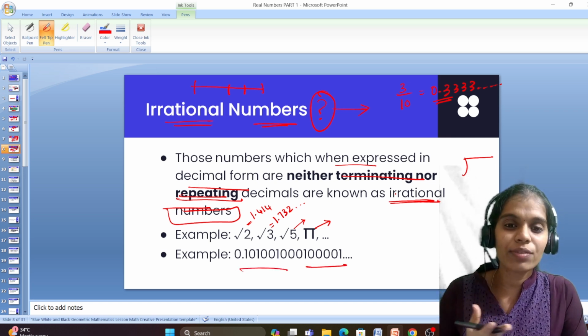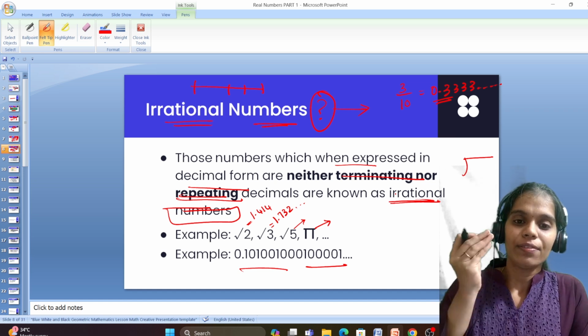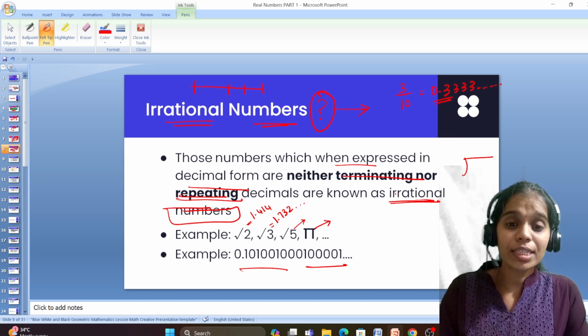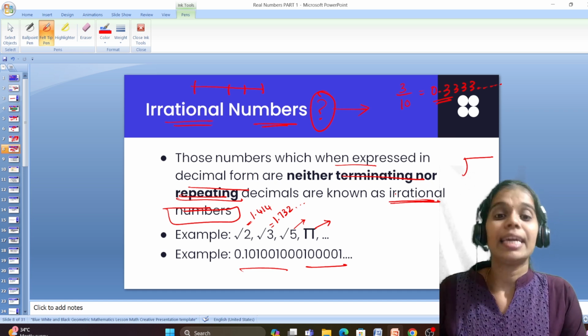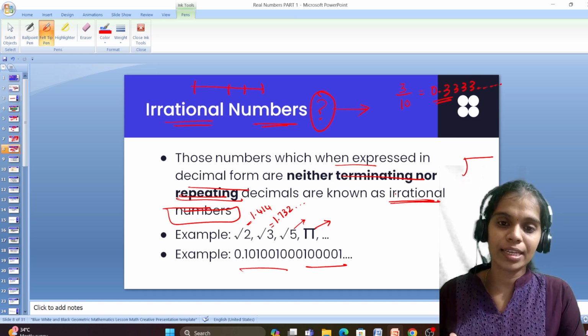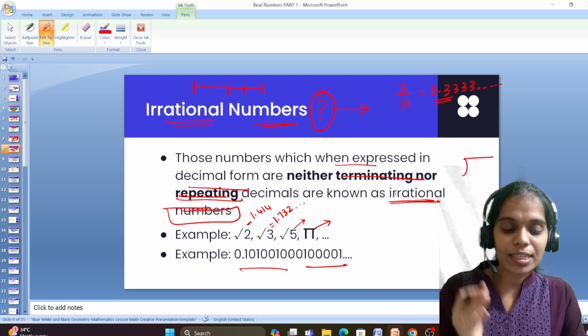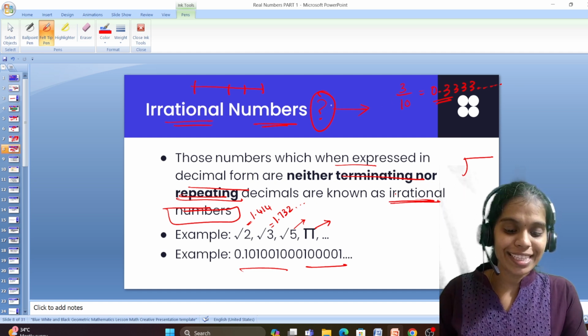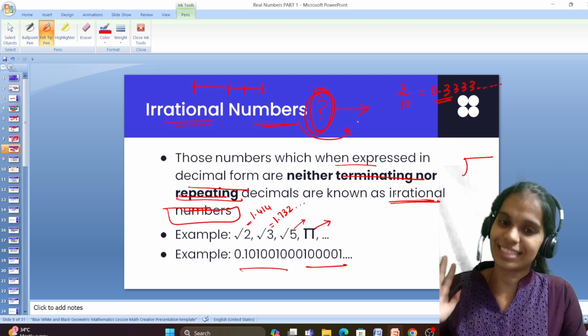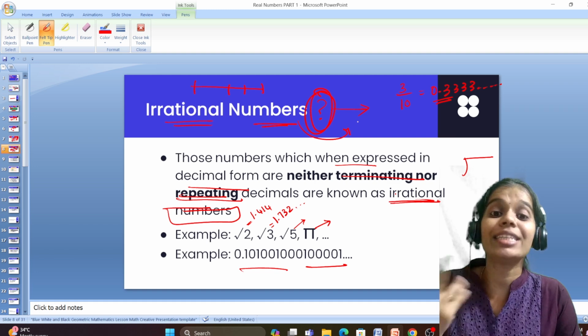So how can we find an irrational number? When the number cannot be placed in the number line. Any number that cannot be placed in the number line is said to be an irrational number. Again, I am reminding, there is a question for you. What is the denotation for irrational number and why is it used?